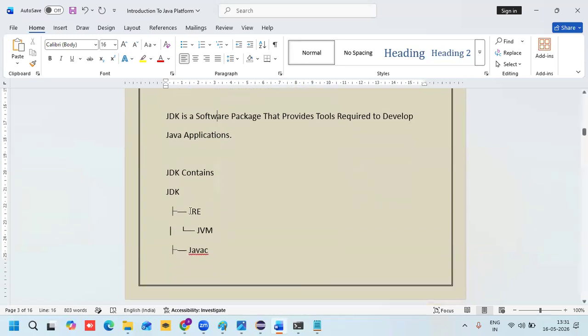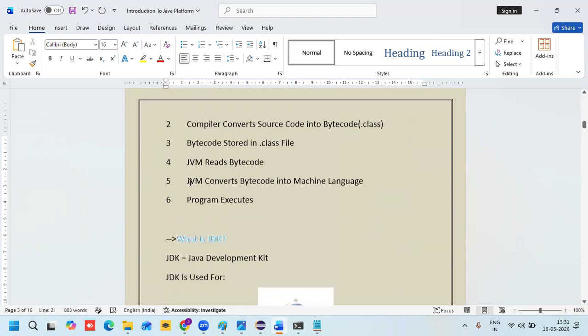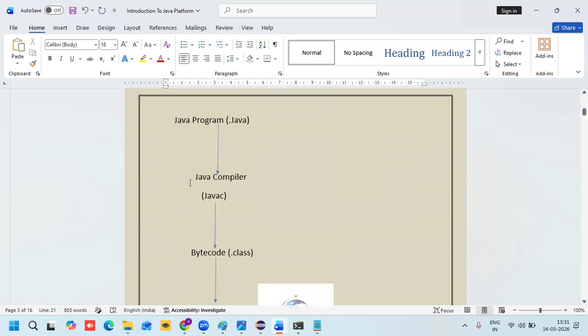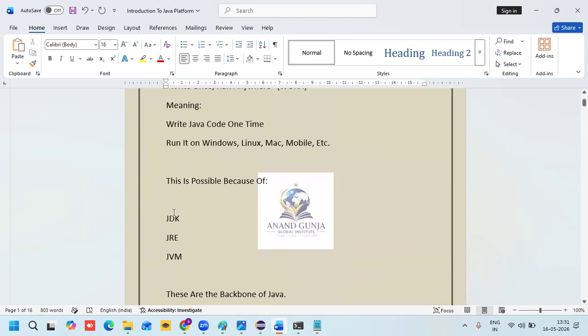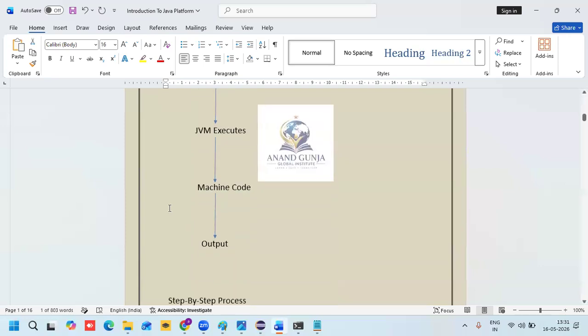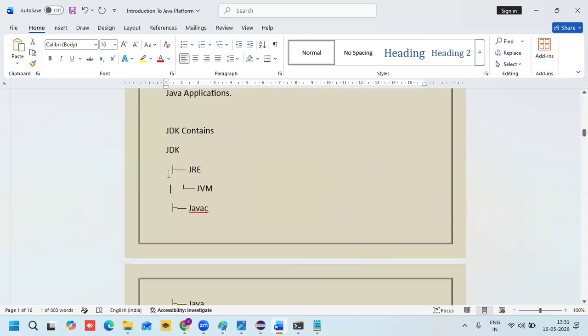So what does the JDK contain here? JDK contains JRE. JRE stands for Java Runtime Environment. I will explain. That JRE contains the JVM. JDK contains JRE, and JRE contains JVM. These three are the important things. I will show you diagrammatically, don't worry.